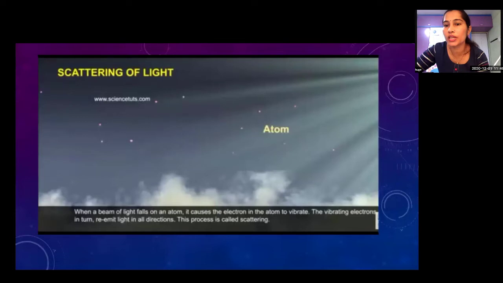This is the definition of scattering of light. When a beam of light falls on an atom, it causes the electrons in the atom to vibrate. When sun rays fall on atoms, in our atmosphere many dust particles are present, and when sun rays fall on them, they vibrate, and the vibrating electrons in turn re-emit light in all directions. And this process is called scattering. Okay. Next, please.